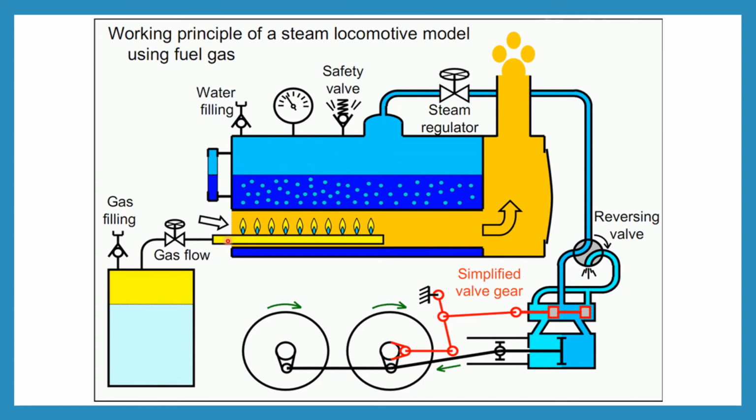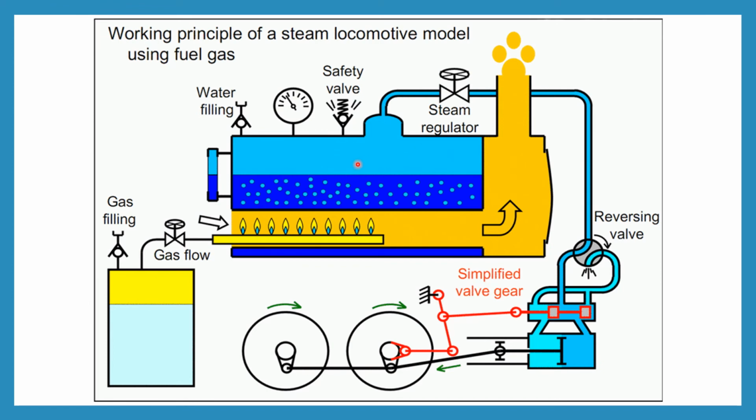So when we heated this water with the help of this gas burner, the water is heated and steam is produced.